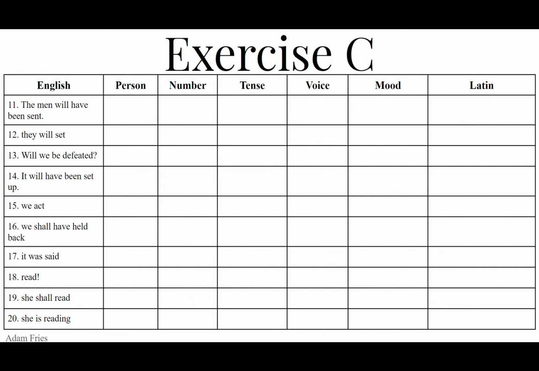Now the vowel between the stem leg and the personal ending t is an I, whereas in the future it's an e. So 19 is leget, whereas 20 is legit. Legit. 19 is leget. 20 is legit. She is reading, legit. She will read, she shall read, leget.